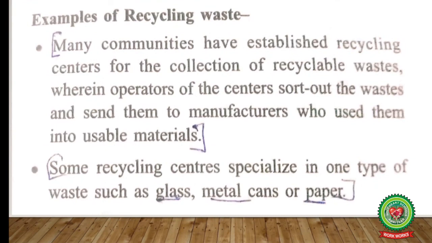Now, let us read examples of recycling waste from your book. Many communities have established recycling centers for the collection of recyclable waste, wherein operators of the centers sort out the waste, that is, into solid waste, liquid waste and gaseous waste, and send them to manufacturers who turn them into usable material. For this purpose, they use different color bins to segregate the waste at its source. Some recycling centers specialize in one type of waste such as glass, metal, cans or paper. They help in reducing the environmental pollution.